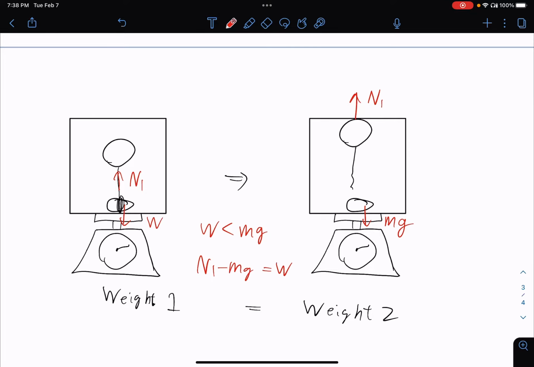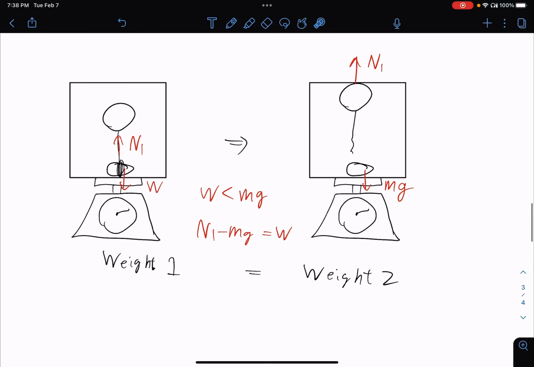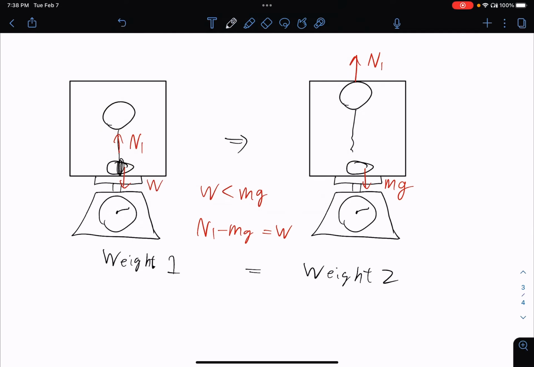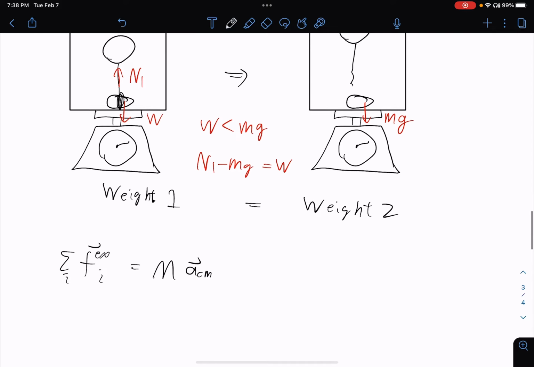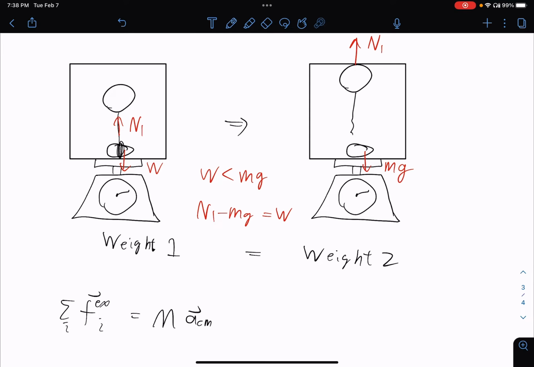So therefore, here the balloon is pushing the top of the box, but the entire weight of the rock is pushing down on the floor of the scale. So the weight will not have a difference whether you cut the string or not. Now, let's analyze this situation with the formula that we use. We know that for a system, the sum of external force will equal its total mass times the center of mass acceleration. So in the first scenario,